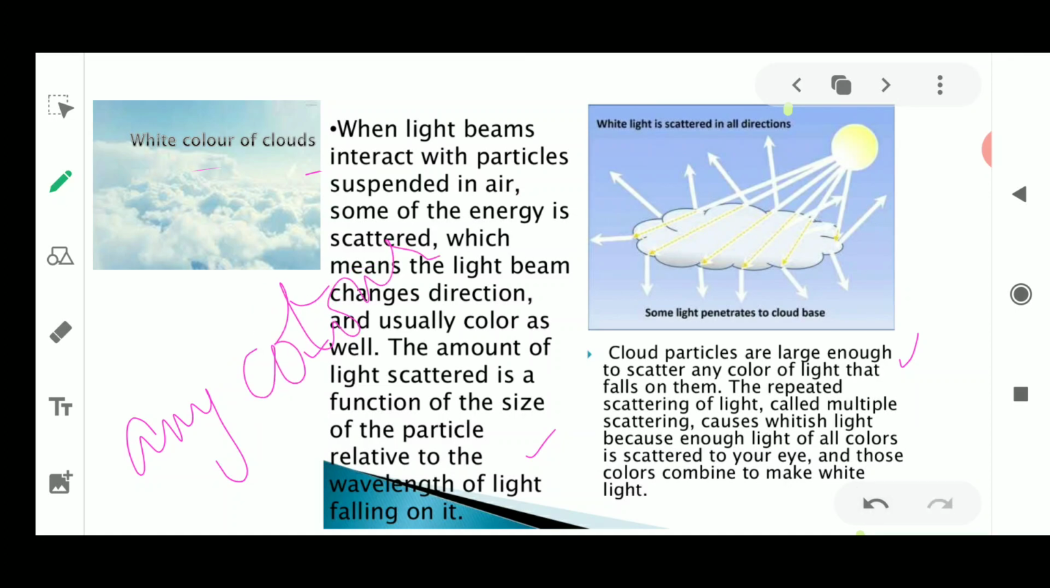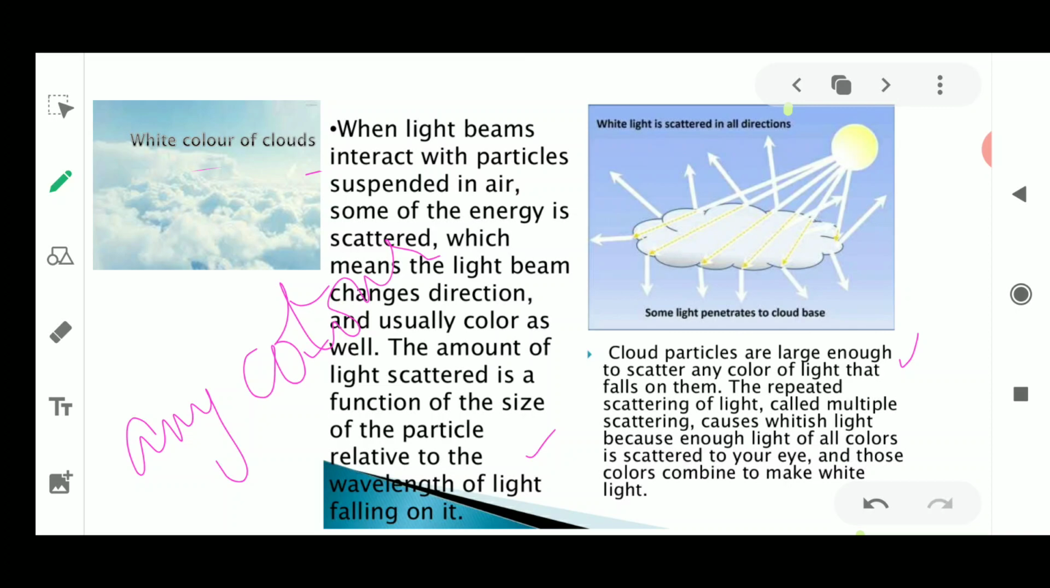Okay, now if we talk about any color, what we are left with is only the whitish. When it is going to scatter, when it is going to disperse all the colors, it means we are left only with the white color. So the clouds are going to appear white in color. Remember, I'm talking about clouds, I'm not talking about the sky. The sky always looks blue because the blue light scatters.